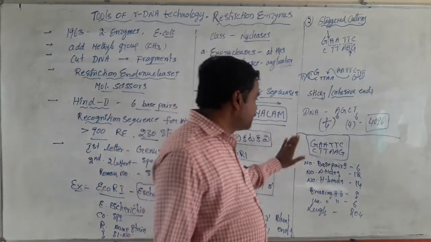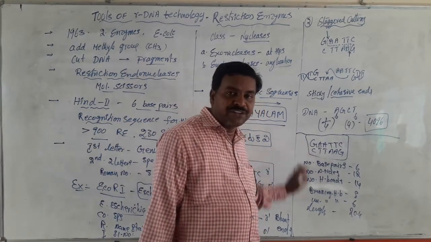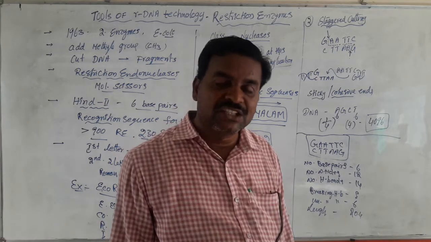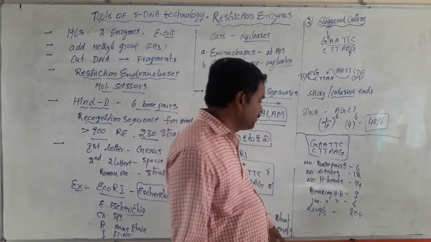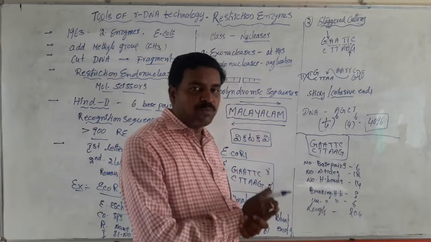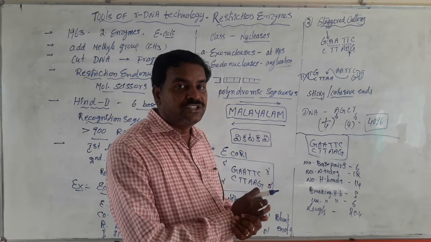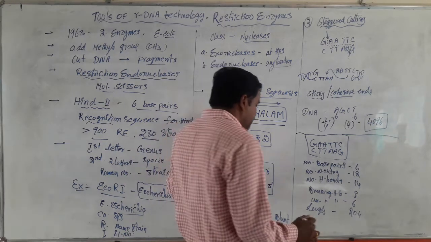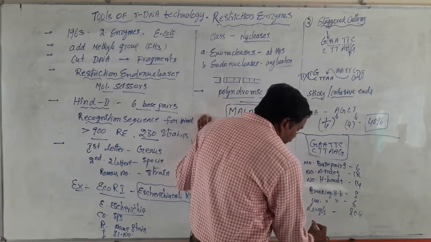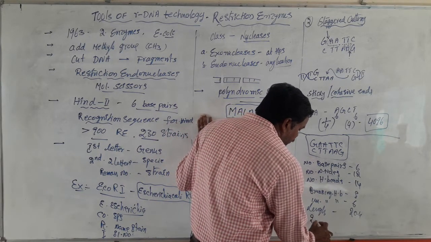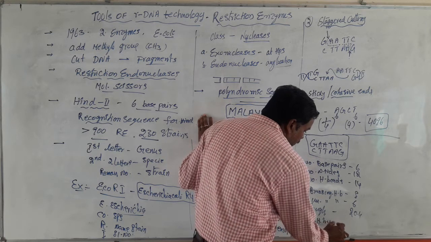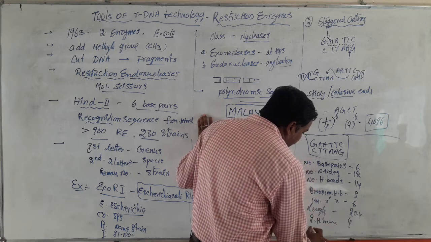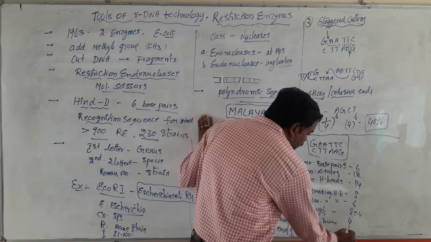Here a total of 6 base pairs are there, so 3.4 angstroms into 6 is 20.4 angstroms, that is 2.04 nanometers. Also, 4 pairs are given by 2 H bonds and 2 pairs by 3 H bonds.